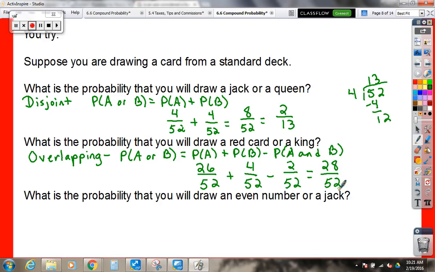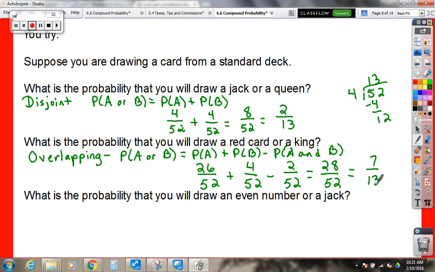What does that reduce to? 28 over 52. 4 goes into both. How many times does 4 go into 28? Seven. And 4 goes into 52 thirteen times, we already figured out 13. I was doing the bottom one. Oh, then you were right with 13. So it's 7 over 13.